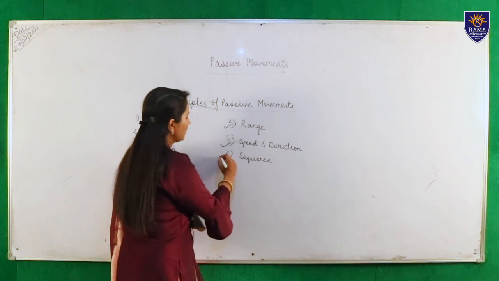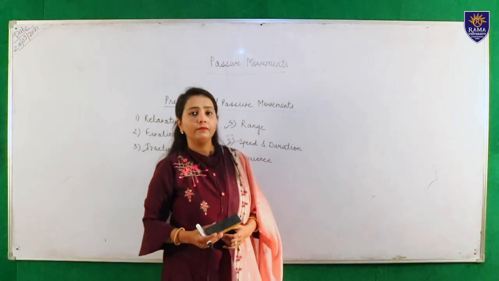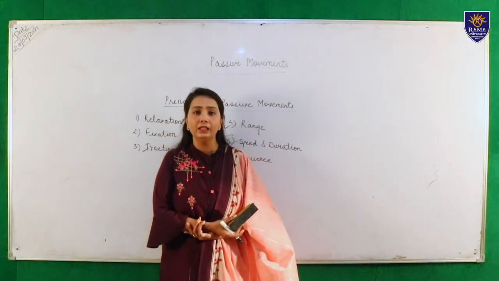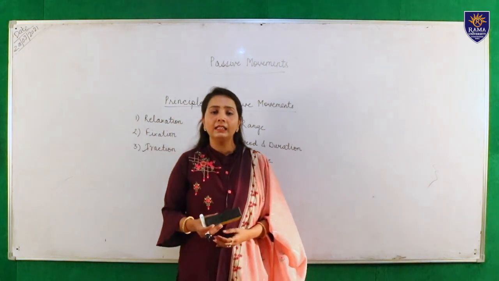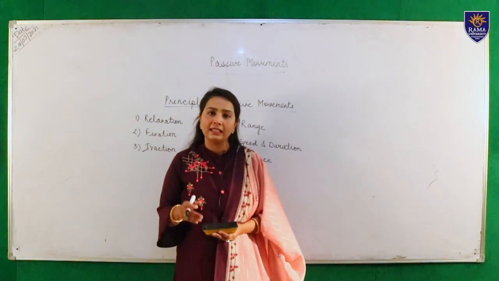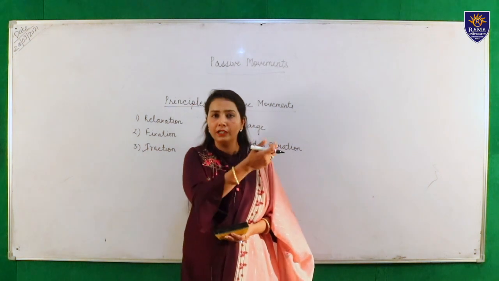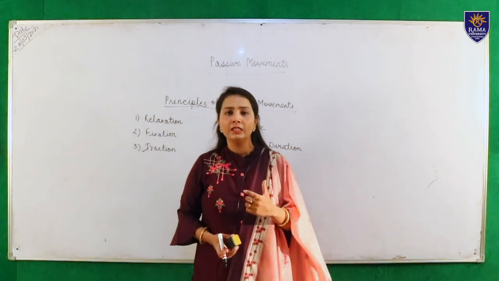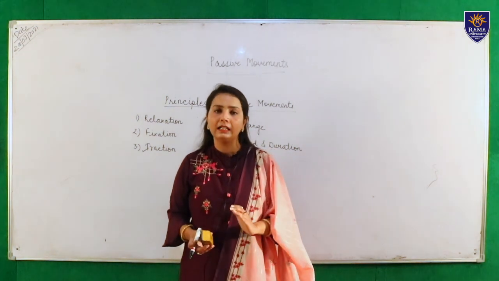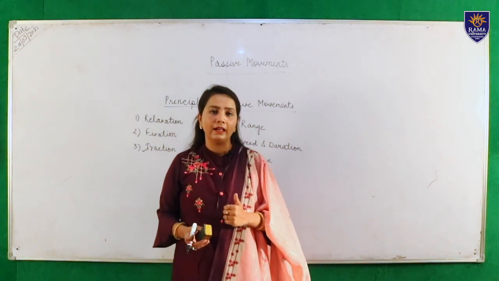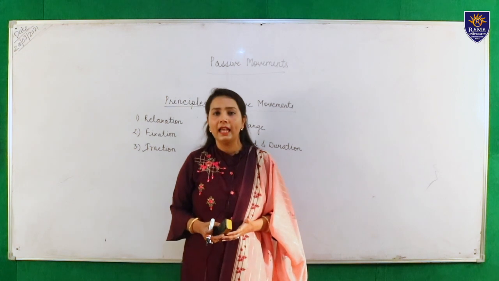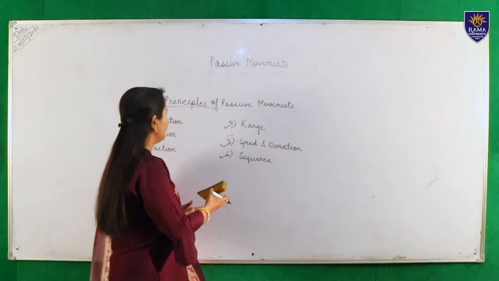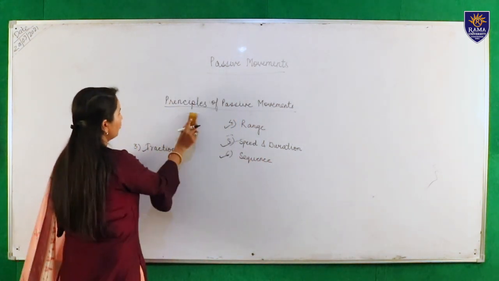And the last principle is sequence. In this principle, we should maintain that the movement occurs in a flaccid condition always in proximal to distal manner, and in a spastic condition the movement occurs in distal to proximal manner because of lymphatic and venous drainage. So these are the principles of passive movement.